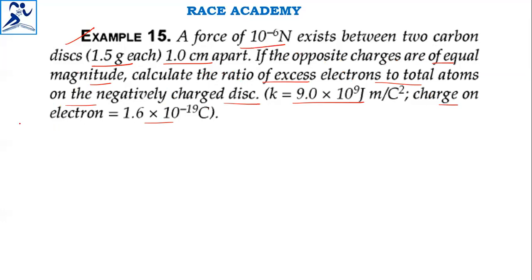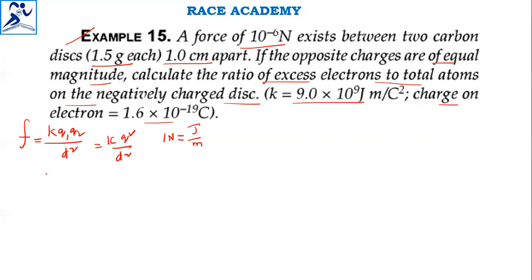In this, again we will take the force formula. F = K Q1 Q2 / D^2. They have given that the charges are equal, so Q1 and Q2 are both equal. I am assuming Q, then it becomes Q square only. Then I can write this as K Q^2 / D^2. And one more thing, we know that 1 newton is equal to joule per meter, that you can write.